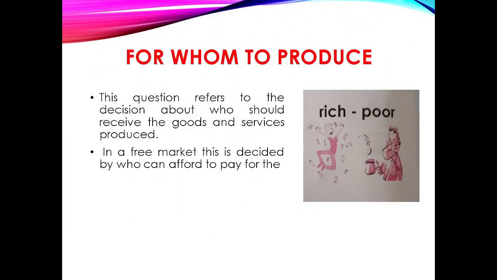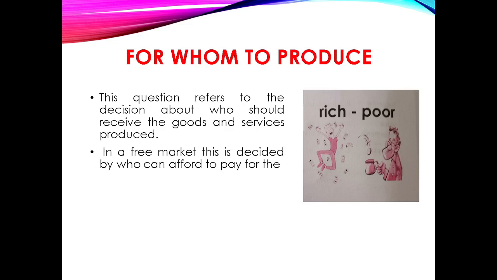The next problem is for whom to produce. The third problem before the economy is to decide for whom the goods and services are to be produced, who should consume and how much. Hence, this problem refers to the decision regarding the share of different factors of production in the total national product of the country.